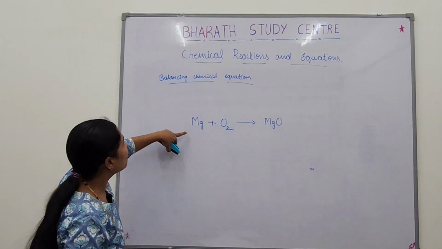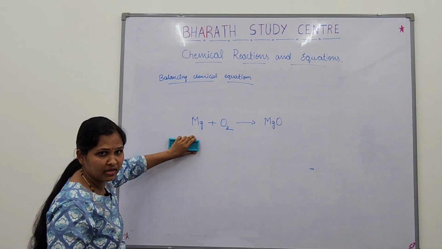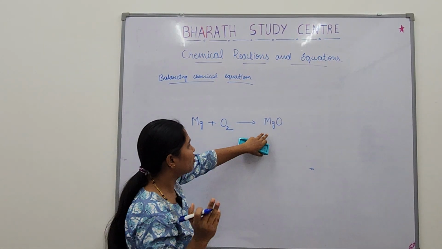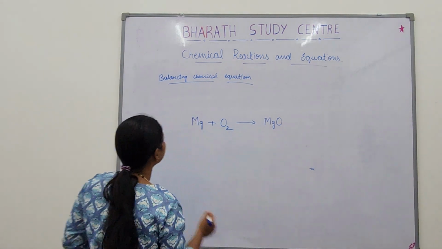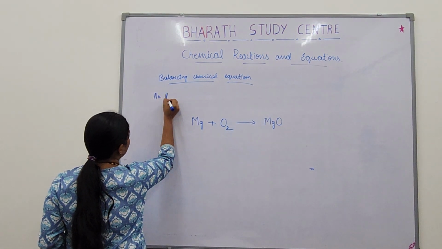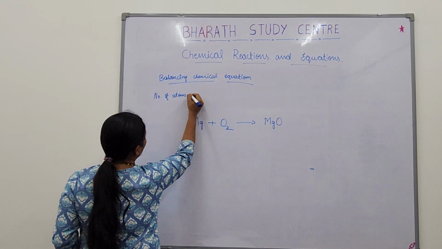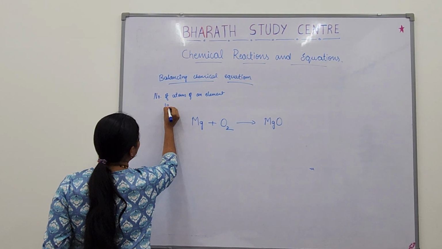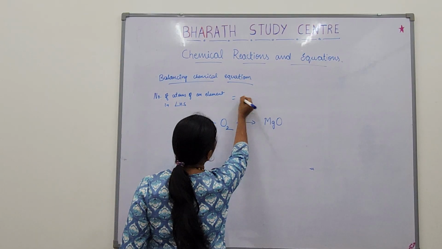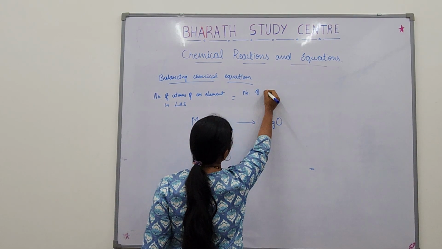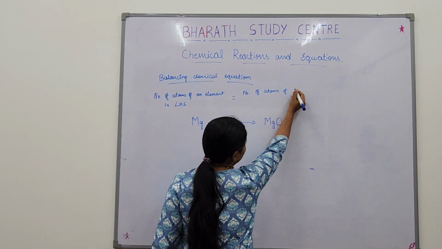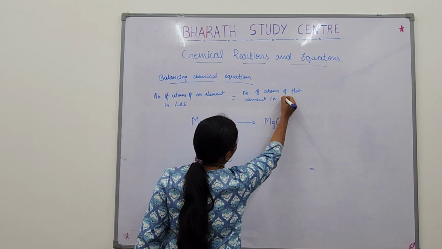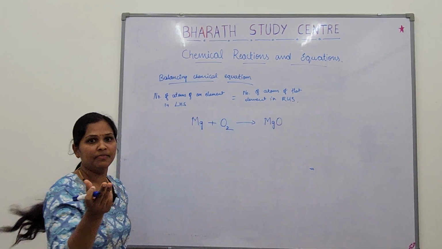It means that the number of atoms of each element on the left hand side should be equal to the number of atoms of each element on the right hand side. Number of atoms of an element in LHS should be equal to number of atoms of that same element in RHS. Okay, what does it mean?